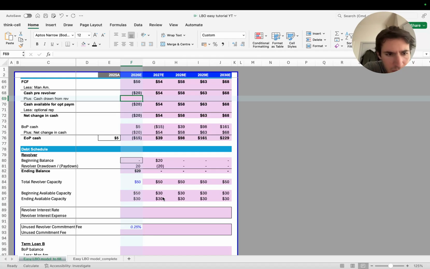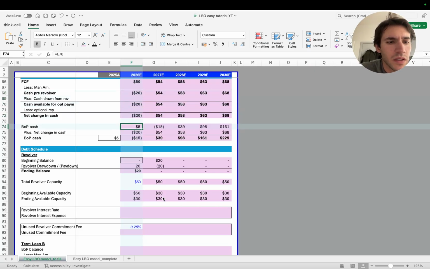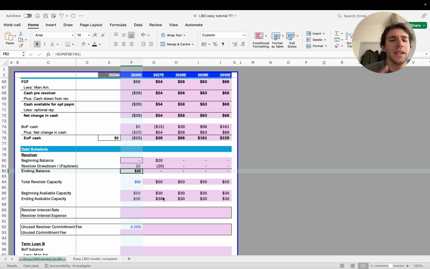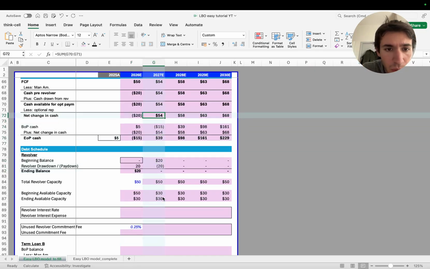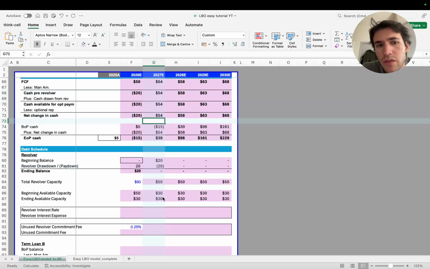So what's happening here is quite simple. Basically, if you go negative 20, you're going to draw from the credit card $20 million, okay? What is the ending balance of the revolver? 20. This ending balance is basically the money that you will have to pay down the year after. So you draw 20, and the year after, since you're going positive 54, so not negative, you're going to use 20 million of this 54 to pay down the revolver. And so the balance is back to 0.